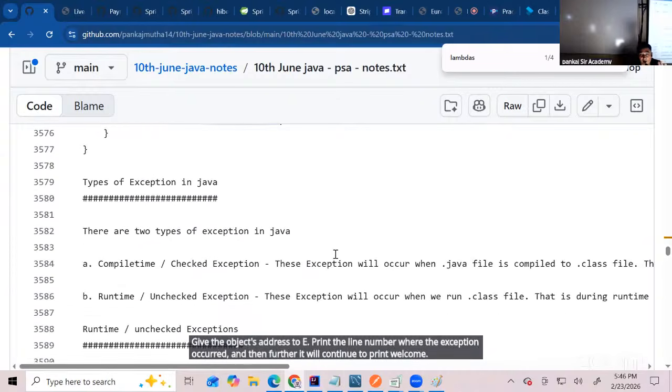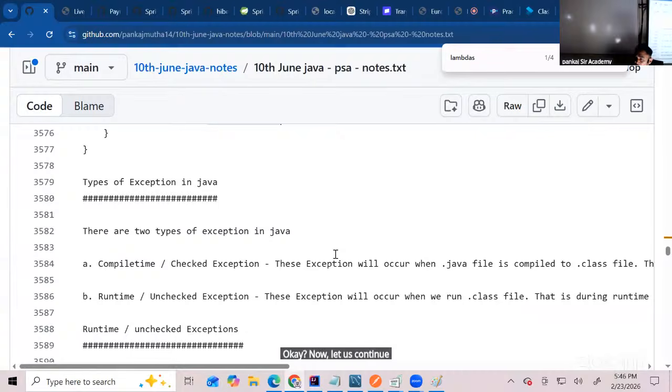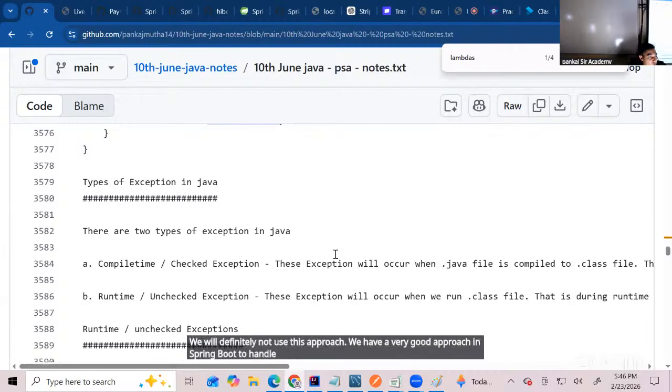Okay. Now let's continue further. Everybody got this till here? So most of the time in your projects, exceptions will occur. This is a basic way to handle exceptions. In my advanced classes, we will use a very strong approach in Spring Boot to handle exceptions. We will definitely not use this approach. We have a very good approach in Spring Boot, which we will learn in the advanced lectures.